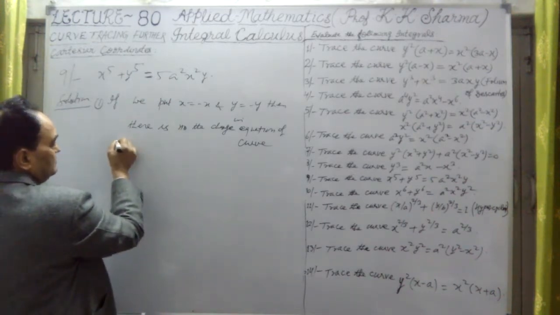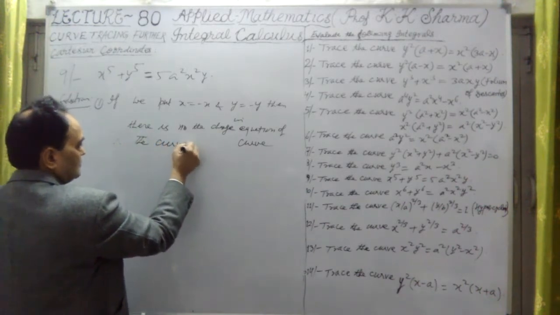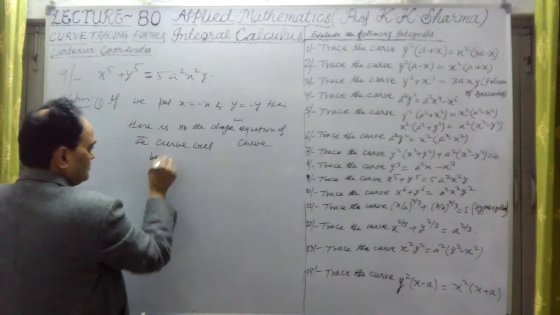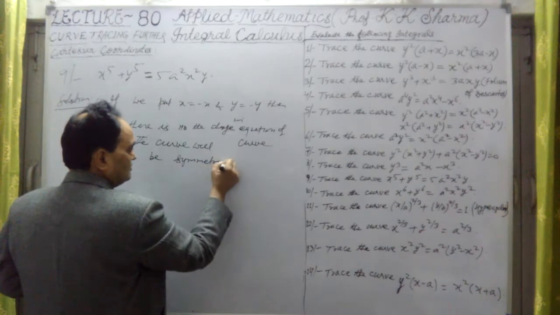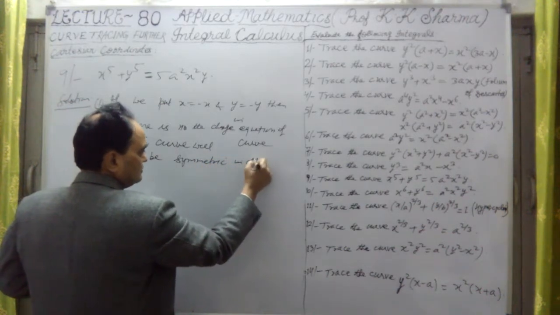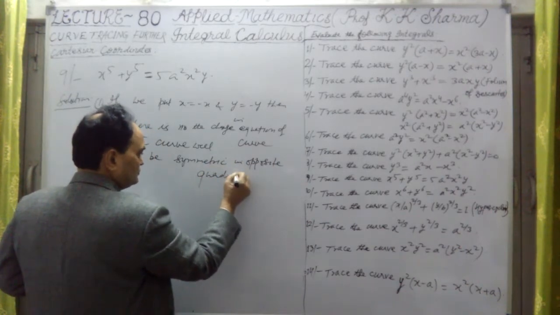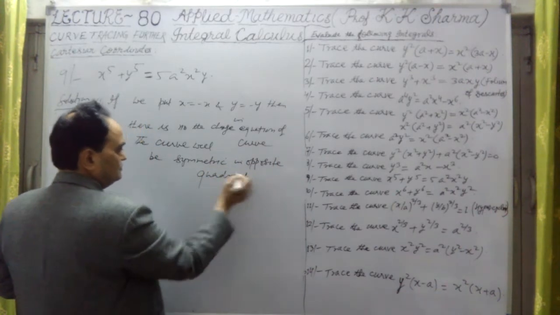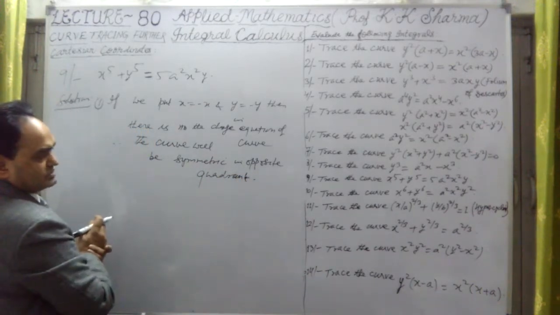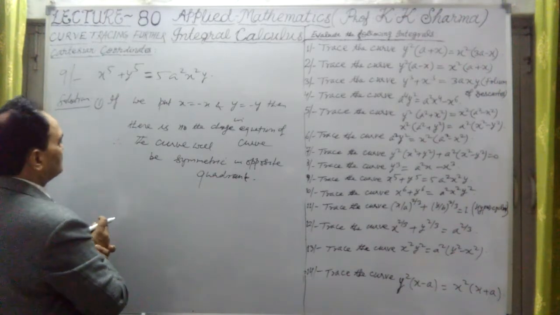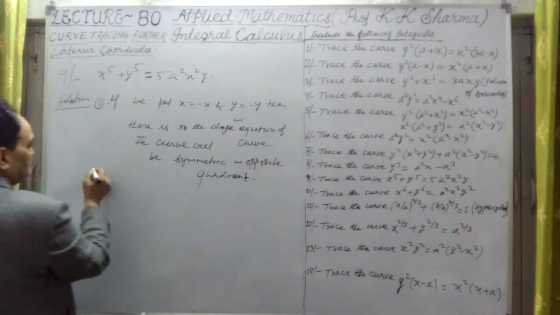Therefore, the curve will be symmetric in opposite quadrants. Simple logic, as in the 8th question we did, in the 9th question also. There are different quadrants, and the curve will be similar, I mean, symmetric. Then, second point.